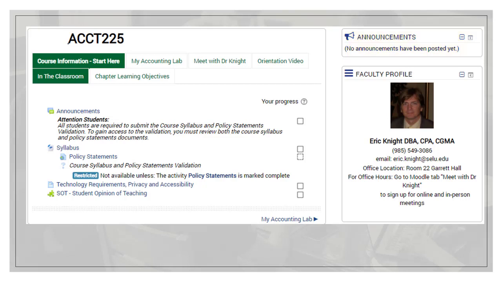Okay. And another thing, the syllabus. So if you go to the course, you can find the syllabus there. It's very important that you read through that syllabus. Now you'll also notice some important tabs in Moodle. How to get into My Accounting Lab, that's one of the tabs. Meeting with me, if you want to visit with me, either virtually or in person. The orientation video, which is what you're watching, is available there. The classroom, like what to expect when you go to the classroom. So those are all very important tabs that you need to review. We're going to go through those.